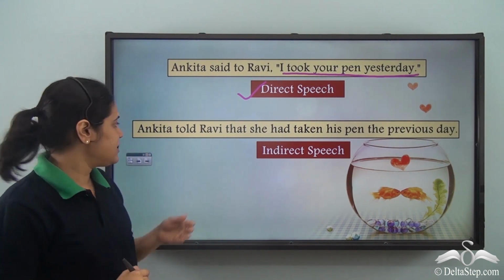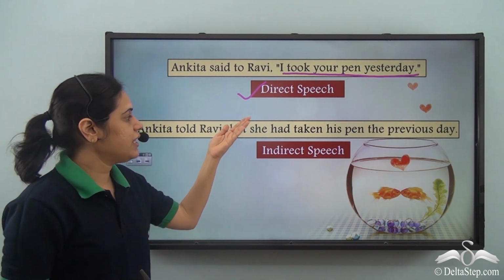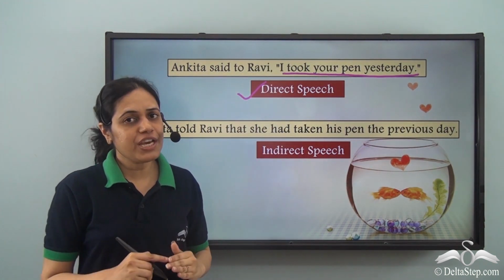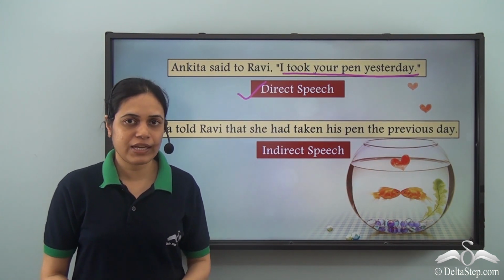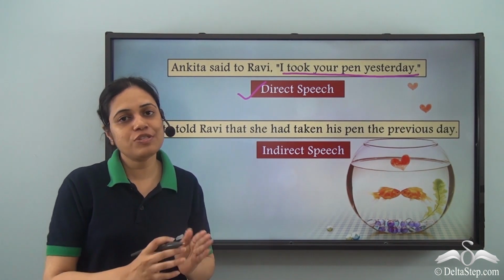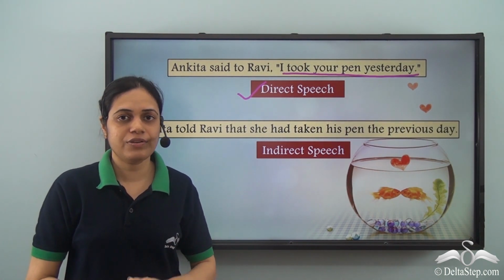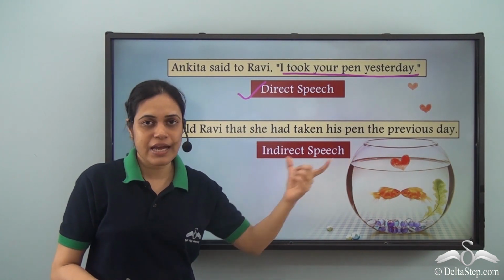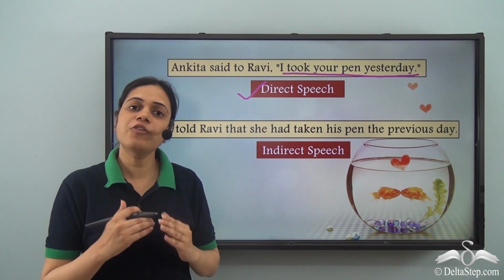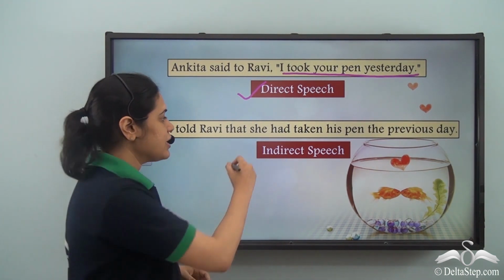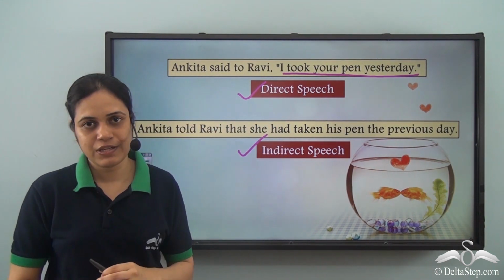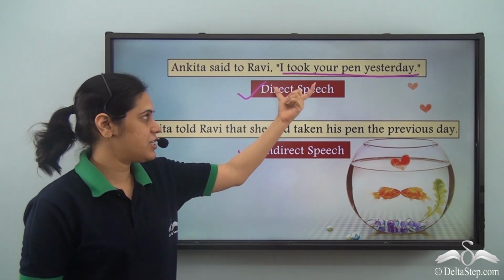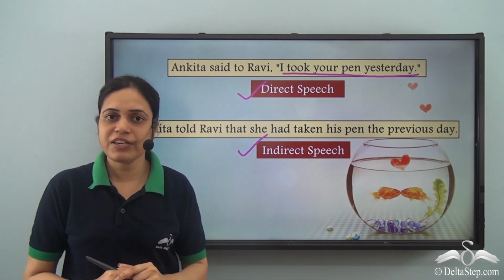Whereas in this sentence, Ankita told Ravi that she had taken his pen the previous day. So we are not directly quoting the words of Ankita. We are not using the exact words of the speaker. We are stating what the speaker said in some other words without changing the meaning of the sentence. This is indirect speech. So both are ways of reporting, but this is direct speech, this is indirect speech.